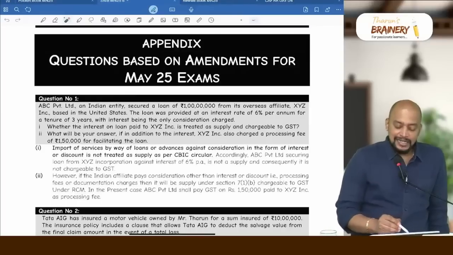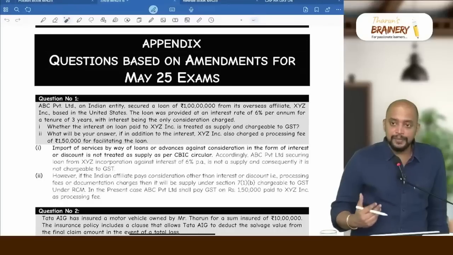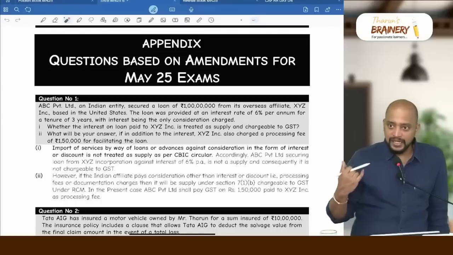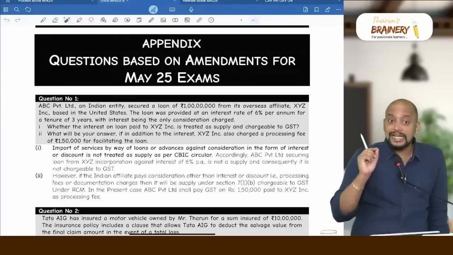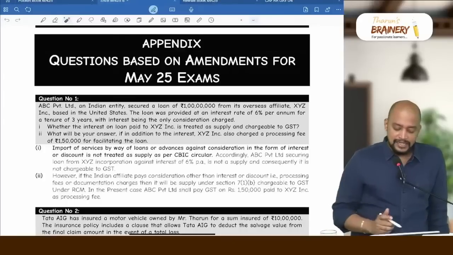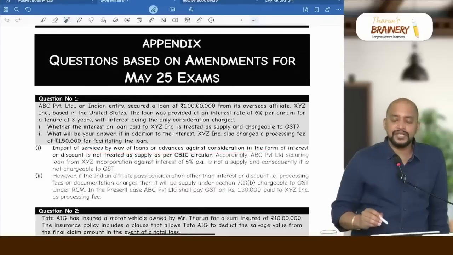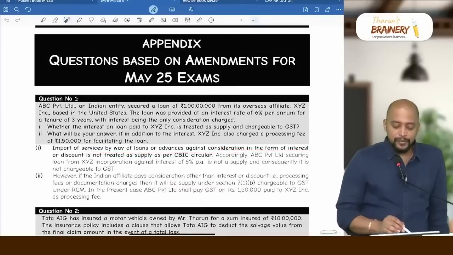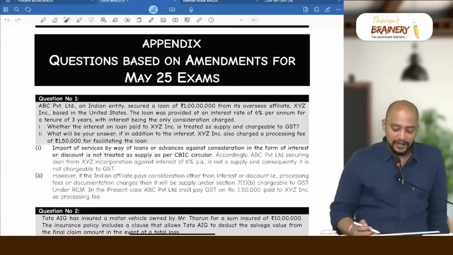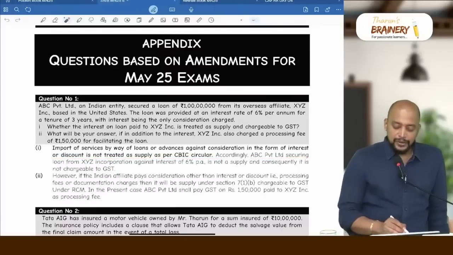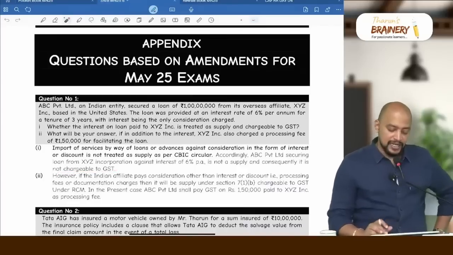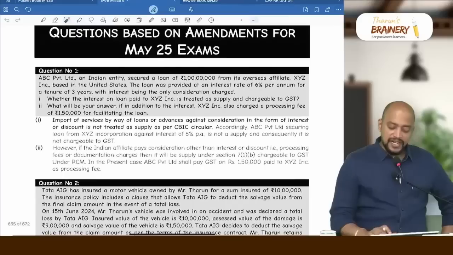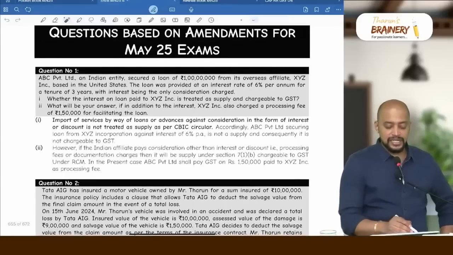So just now we discussed that whenever there is a holding company and a subsidiary company, holding company outside India and the subsidiary company is in India, if they pay only interest, then it is not a supply. Import of service by way of loans or advances against consideration in the form of interest or discount is not treated as supply. Accordingly, ABC Private Limited securing loan from XYZ Incorporation against interest of 6% per annum is not a supply, and consequently it is not chargeable to GST. However, if the Indian affiliate pays consideration, then it will be. So see the next part.